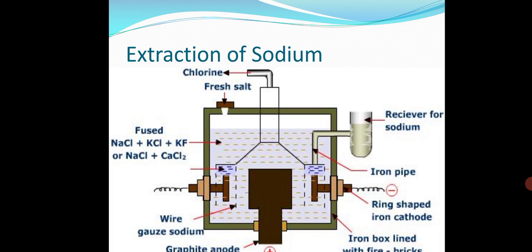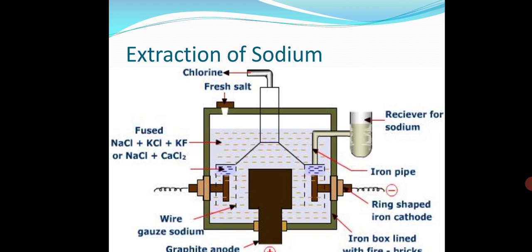He observed that the addition of calcium chloride and potassium chloride lowers the melting point of sodium chloride. For that reason, calcium chloride and potassium fluoride are used. We can use NaCl plus CaCl2, or NaCl plus KCl plus KF, as I just said. Now, sodium is obtained by electrolysis of a fused eutectic mixture of sodium chloride 40% and calcium chloride 60%, using a graphite anode and iron as cathode. You can see everything in the figure: graphite is used as the anode and iron, the iron pipe, is used as the cathode.